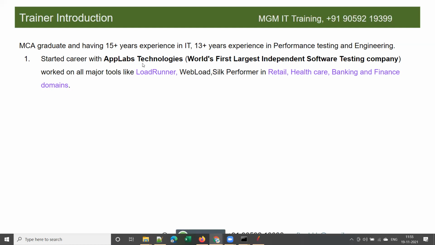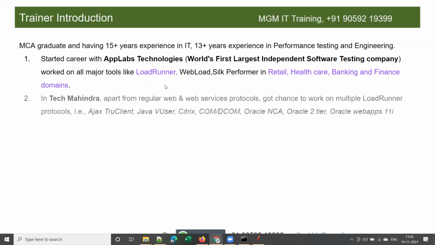I'm fortunate that I started my career with Applabs Technologies, and I worked on all major tools like LoadRunner, WebLoad, and SilkPerformer, in retail, healthcare, banking, and finance domains. I got the chance to work on all these four domains while I was with Applabs. Next, I worked for Tech Mahindra, which was my second company.